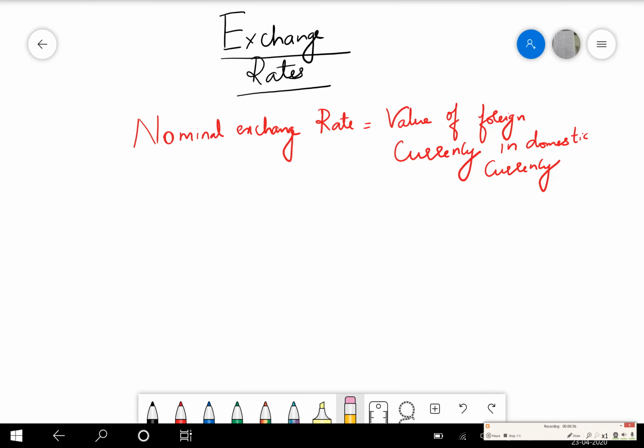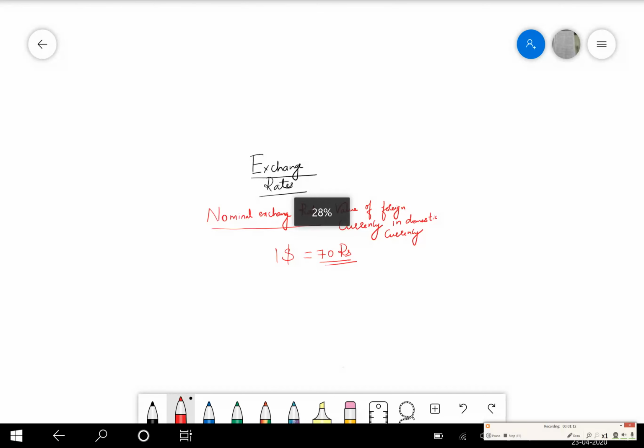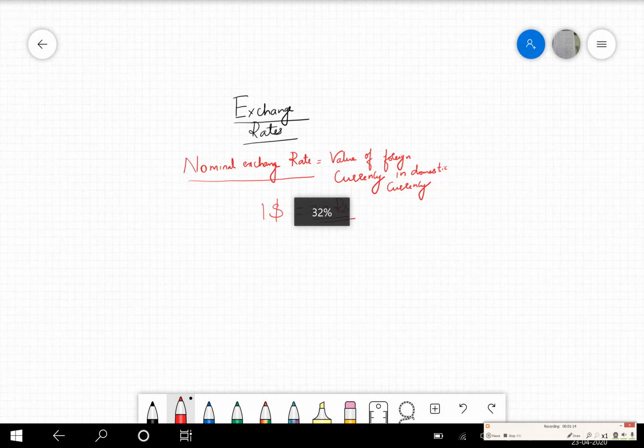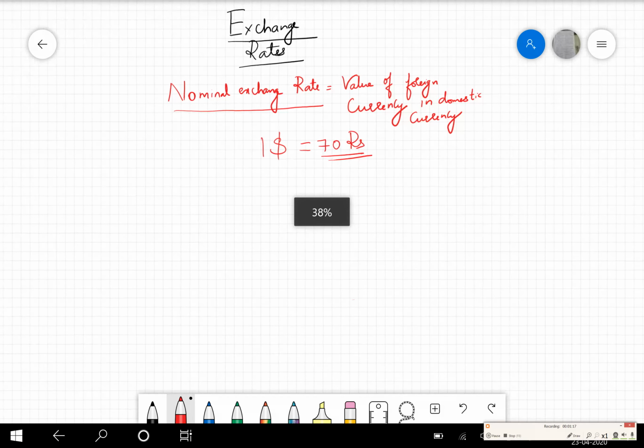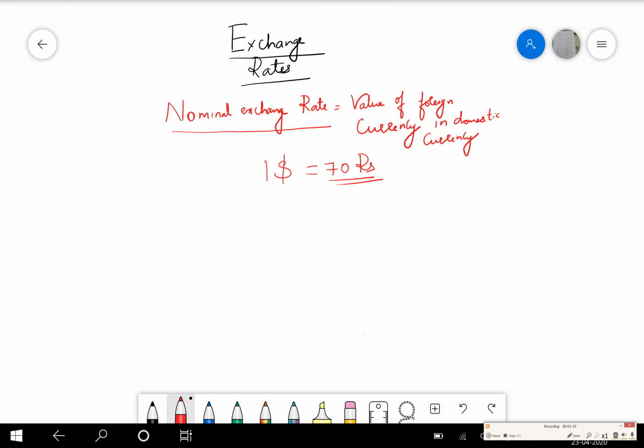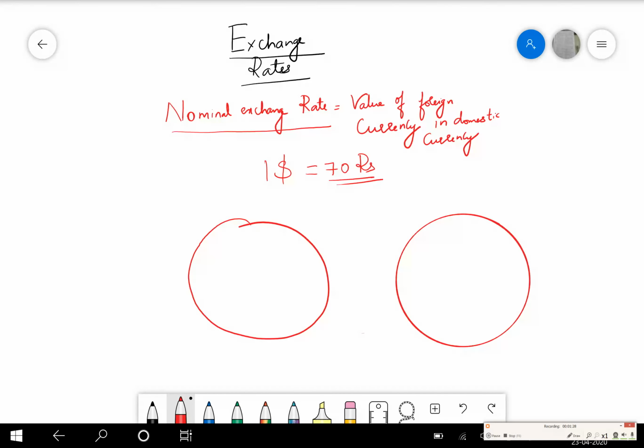Let's first understand what this nominal exchange rate is. Nominal exchange rate is nothing but the value of foreign currency in domestic currency. For example, $1 is equal to 70 rupees. Of course, 70 or 75, which we are generally talking about, is basically nothing but the nominal exchange rate. Now let's take two countries here. Let's take India on one side and the US on the other side.